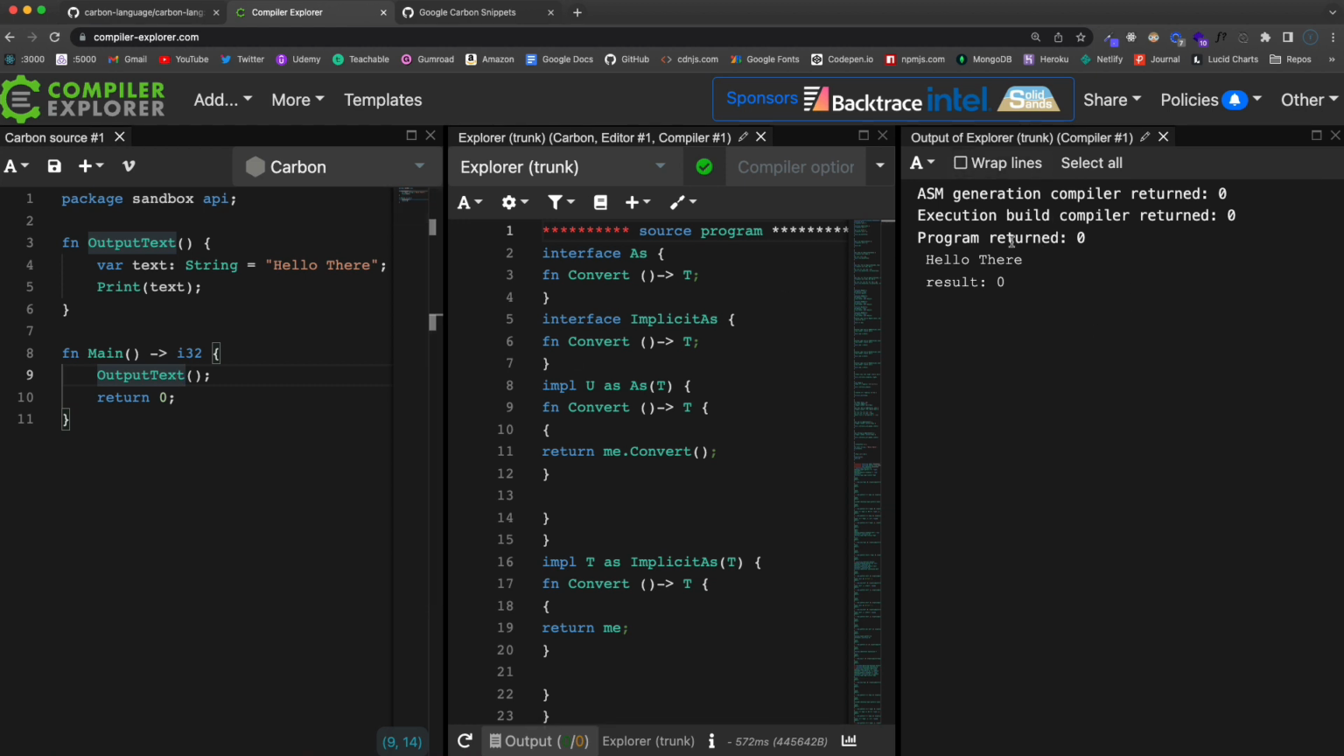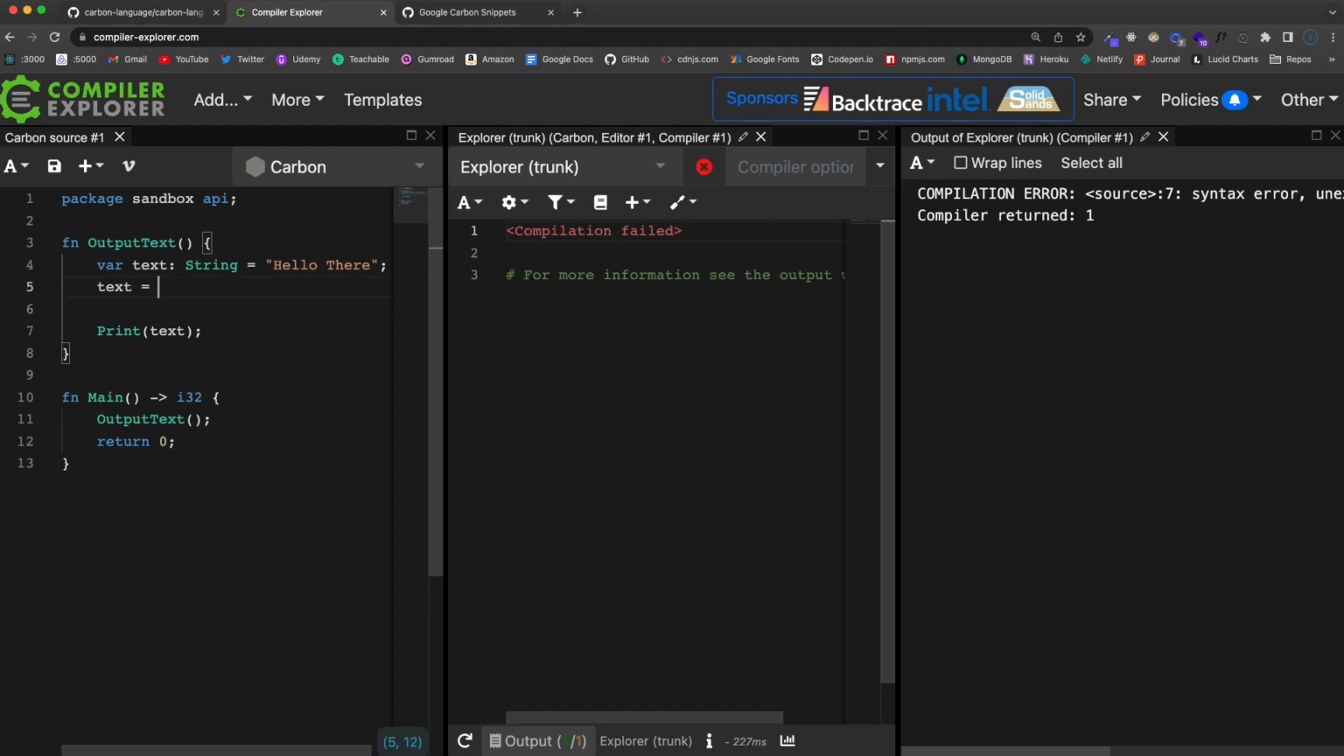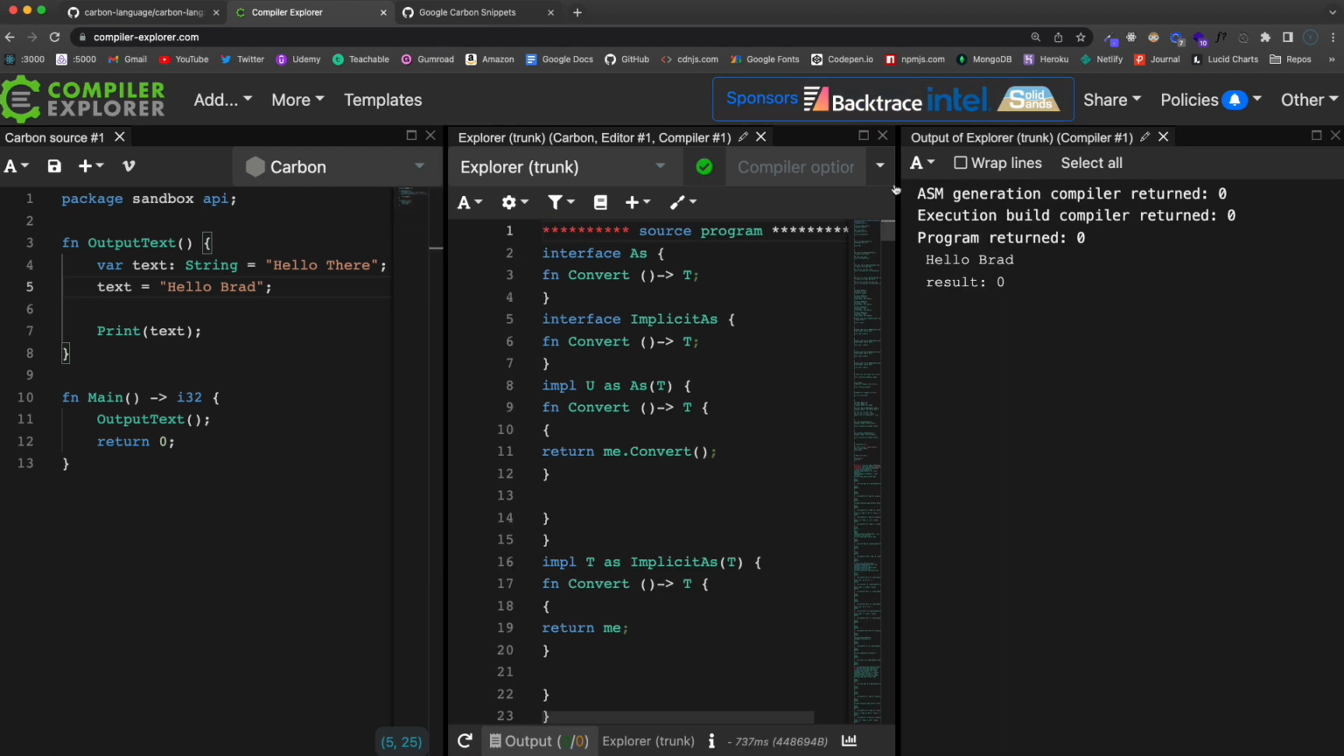So you can see as a result, we're printing out hello there, and we still get our return of 0, meaning everything is okay. Now, when we use var, we can reassign the value that's in that variable. So I used var text. That means that I can reassign that if I want. I can say text equals, and then we'll say, I don't know, hello Brad. Okay. So if I do that, that should work. So I can see hello Brad printed out.